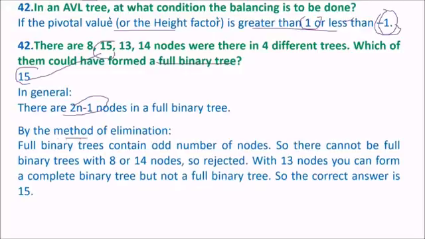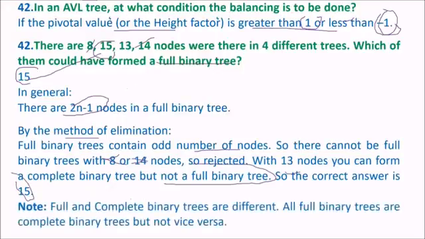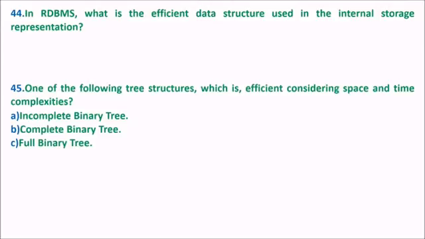So let us see by the method of elimination. A full binary tree contains an odd number of nodes. So there cannot be a full binary tree with either 8 or 14 nodes. Then 15 and 13. With 13 nodes, you can form a complete binary tree, but not a full binary tree. The answer would be 15. So full and complete binary trees are quite different. Understand that all full binary trees are complete binary trees, but complete binary trees are not full binary trees.